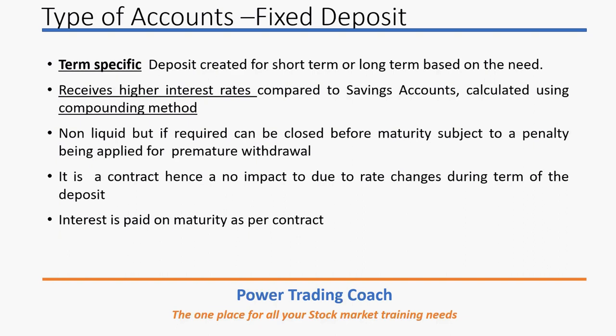Generally, fixed deposits will receive higher interest compared to a savings account. And in this case, the rate is used to calculate the interest, and it is calculated using the compounding method. That means compound interest will be applied while calculating the interest on a fixed deposit.